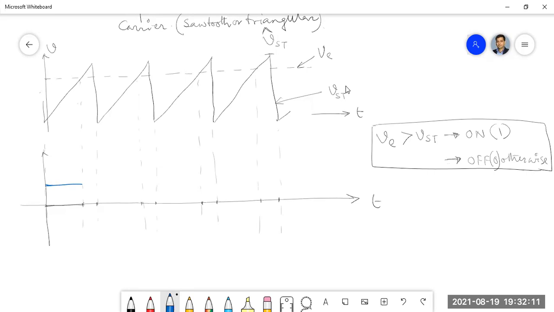Okay, so in the second interval, that means this, will it be on or off? In the second interval, sir, off. So we'll get this type of pulses, isn't it? Am I right, students? Yes, sir.